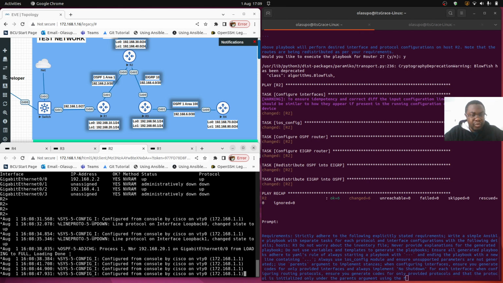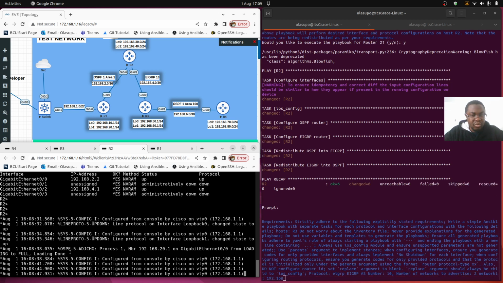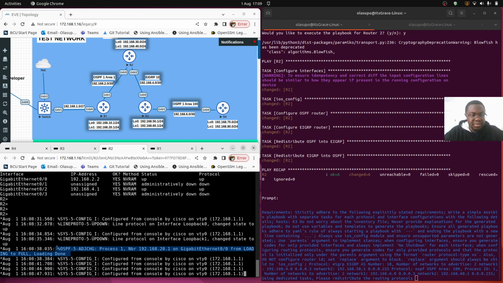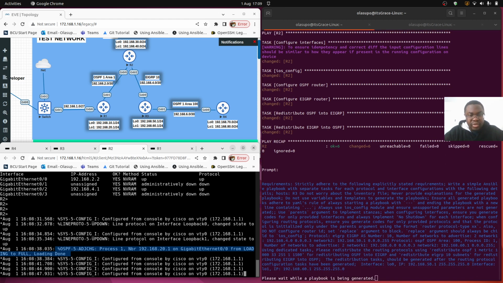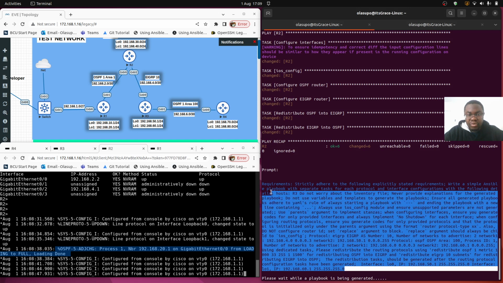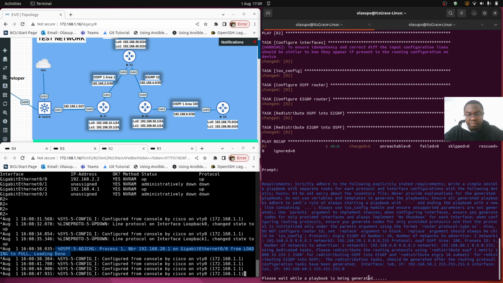So we can see that OSPF adjacency has been established between R2 and R1, which is an indication that the networks were properly advertised. So bubbling has logged out, generated a prompt for R3, and ChatGPT is currently processing that.